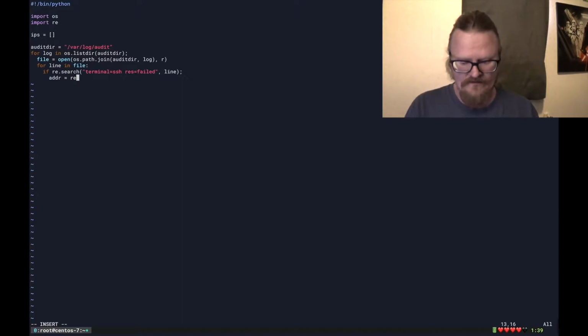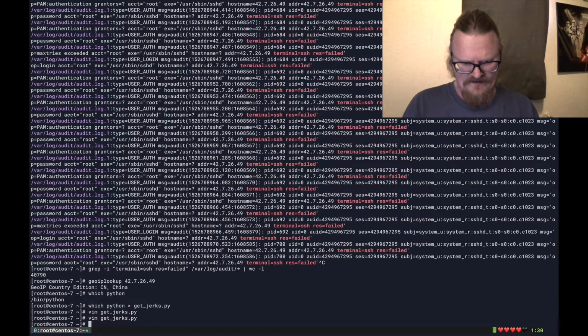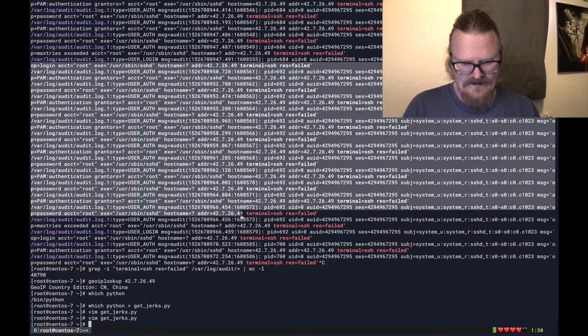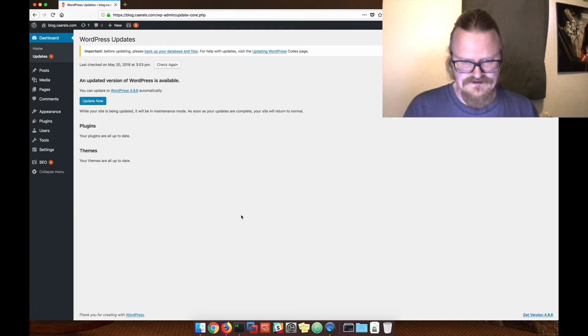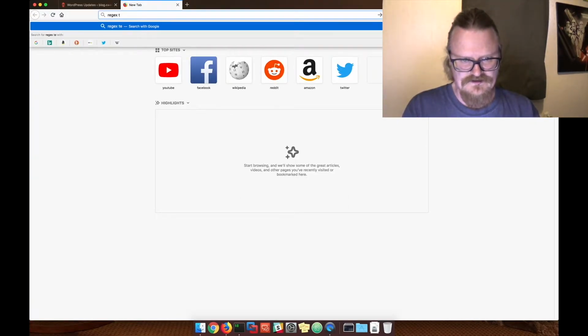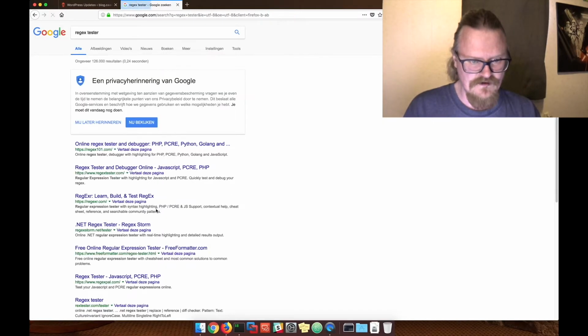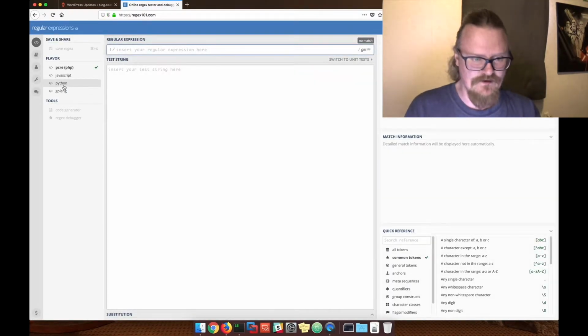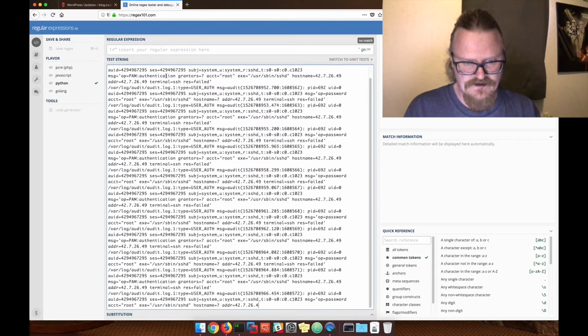Equals another regular expression search, but I'm going to have to cheat a little bit. So here's what I'm going to do. Right? I'm just going to take some of this stuff and copy it, and then I just go like, okay, give me like a regex tester. It's usually the first one. Yeah, see that looks like a good one. Python, please. Here's my test string.